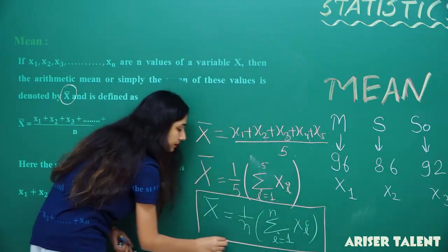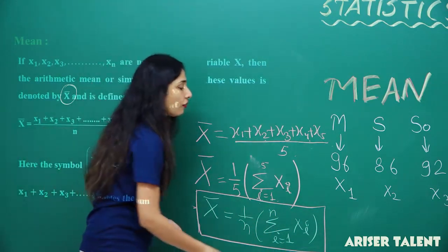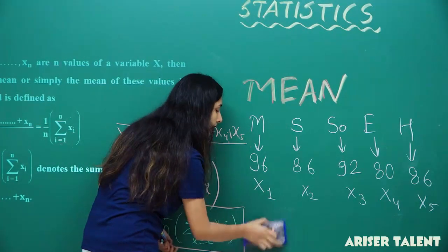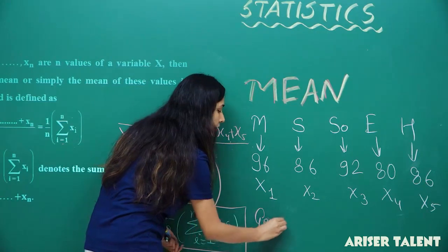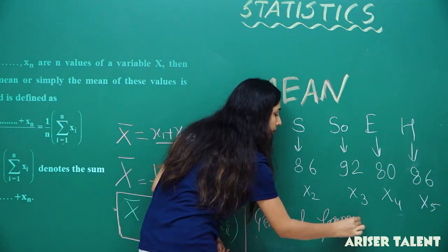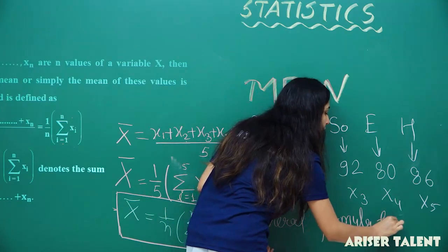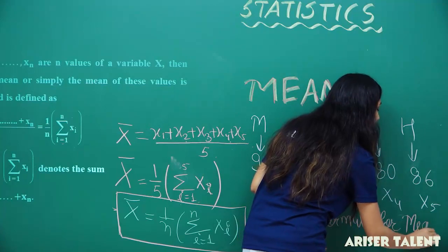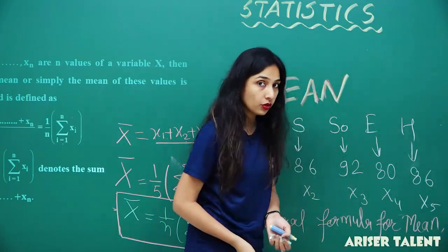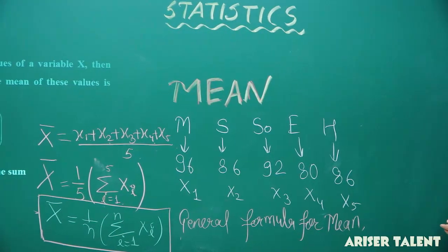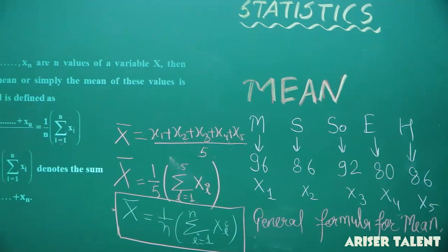That will be the formula. Now this is our general formula for mean or average, whatever you like to call it, but we'll call it mean. So note this, students, so that we can move further.